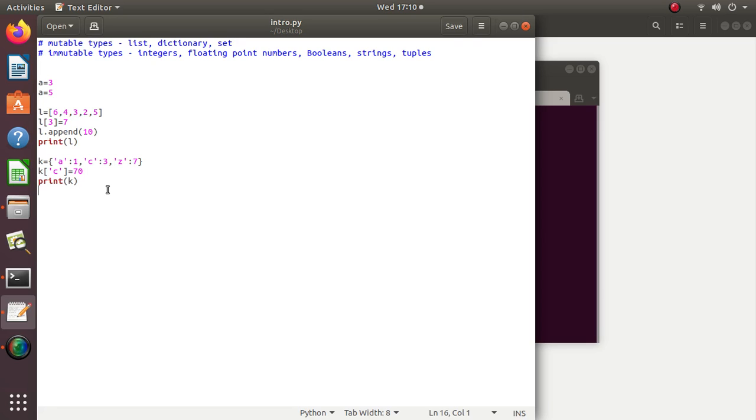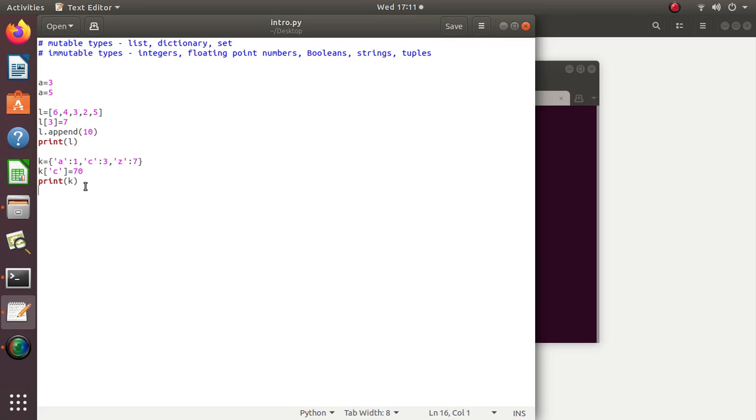Next is expressions. So an expression is any valid combination of operators and atoms. So in maths we have seen mathematical expressions. So those are arithmetic expressions. With the help of operators and operands, what we form is an expression.